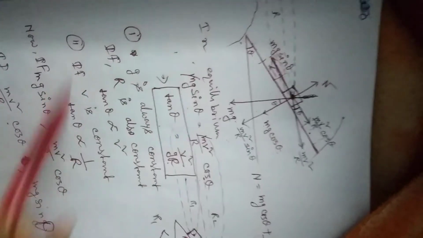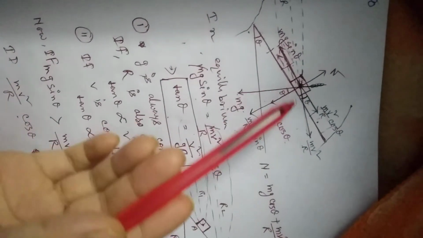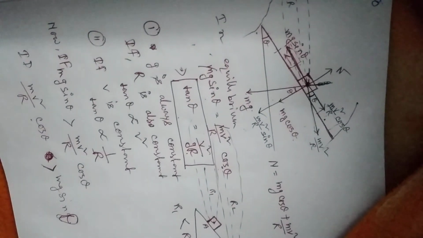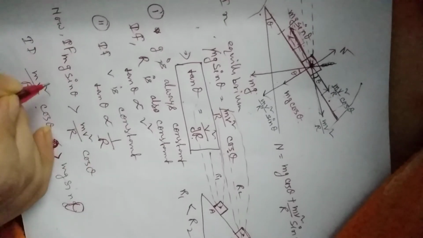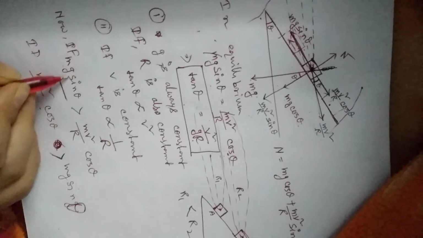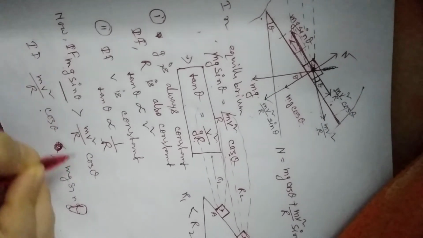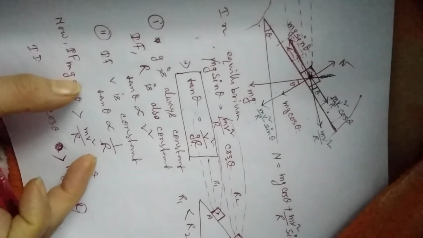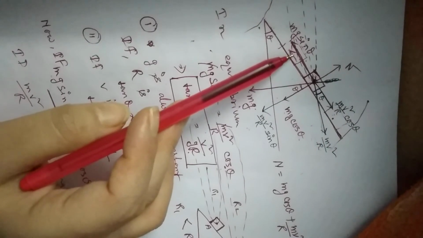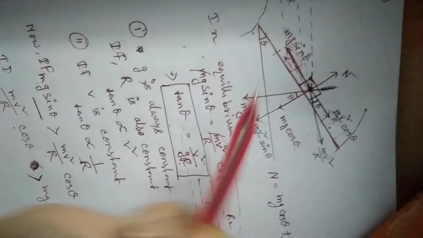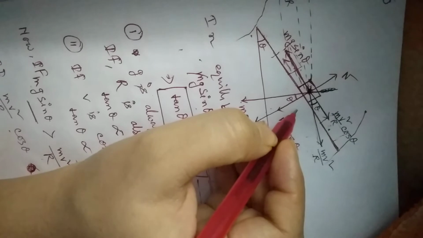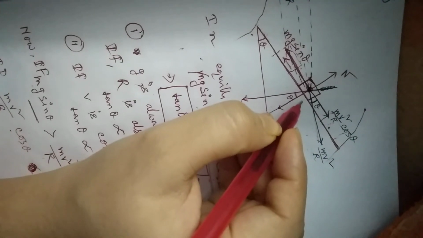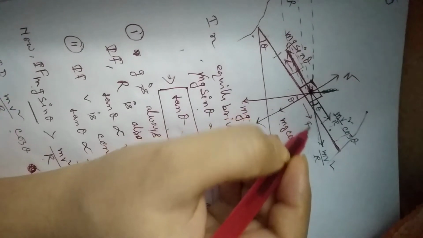if friction arises here, I am considering the friction between the road and vehicle to be 0 so far. If friction arises here, just look at here, in this condition when mg sin theta is greater than mv square by r cos theta, the vehicle moves along this direction, skidding along this direction. So that means in this case the frictional force arises along this direction.